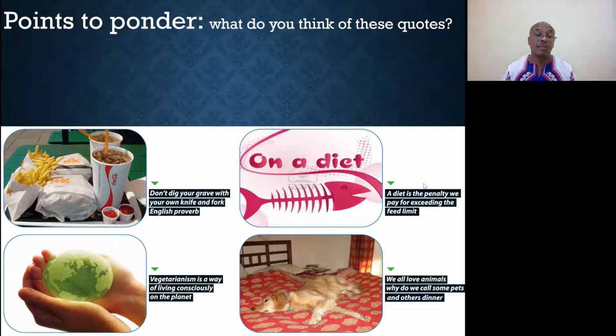Vegetarianism is a way of living consciously on the planet. Well, the key word here is living consciously, because meat eating is an unconscious choice. We grow up eating meat, and when you stop eating meat, it's a conscious choice. And the last one, we all love animals. Why do we call some pets and others dinner? It's a good question for those who keep pets and eat meat at the same time.